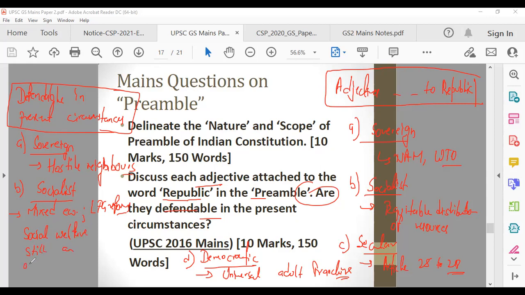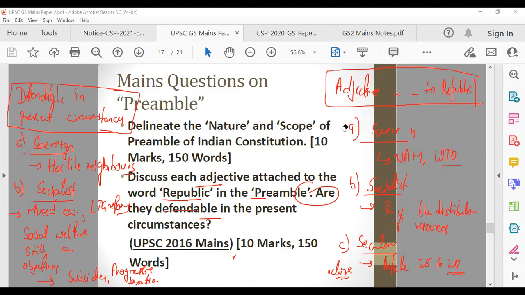How? We provide subsidies, we have progressive taxation. All these things ensure that we defend the socialist model. Progressive taxation means the higher your income, the higher the taxes you pay. So this is the second part, the socialist model.